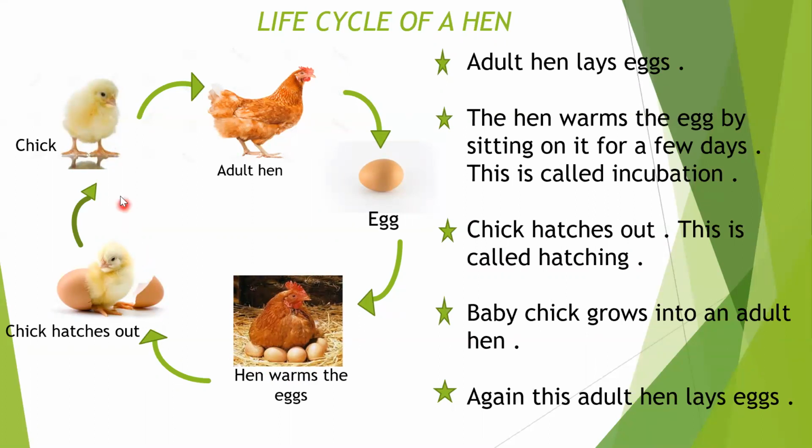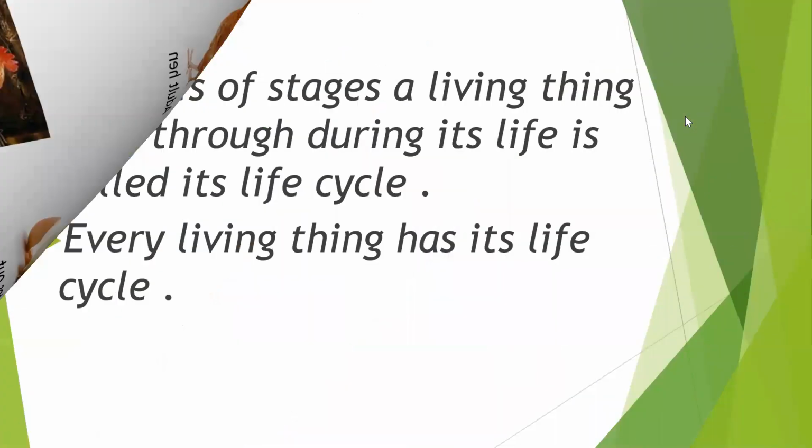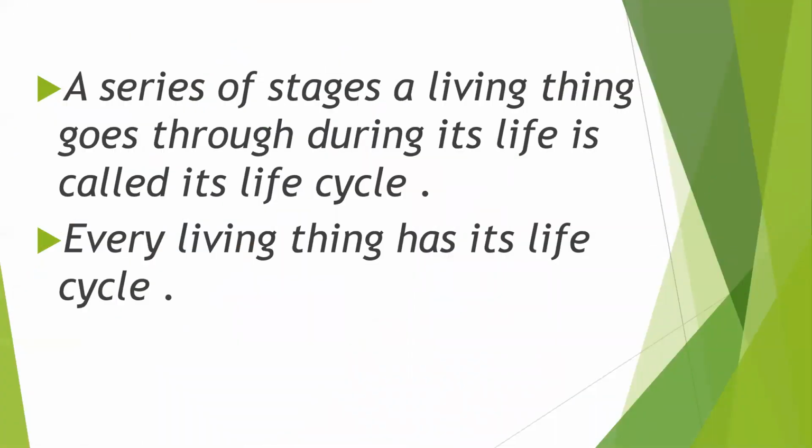The baby chick grows into an adult hen. Again, this adult hen lays eggs. This goes on and on till it dies. So, a series of stages a living thing goes through during its life is called its life cycle. Every living thing has its life cycle.